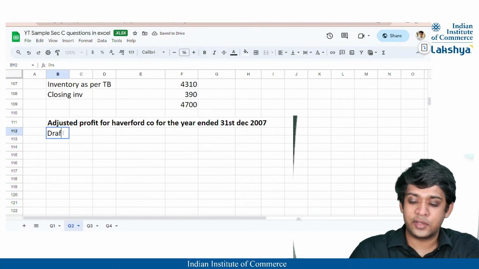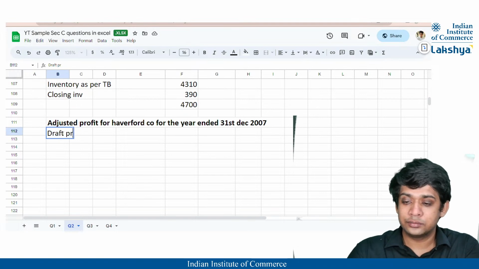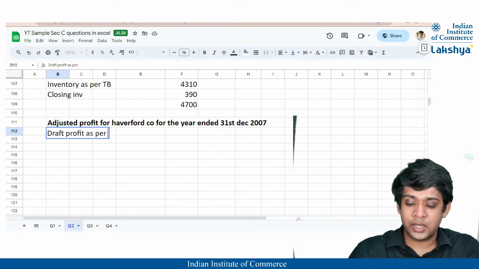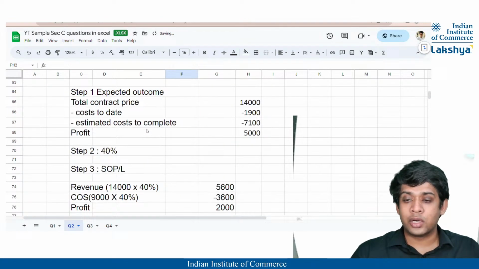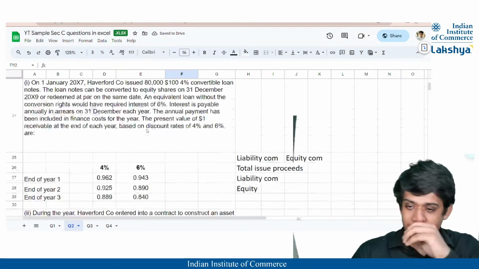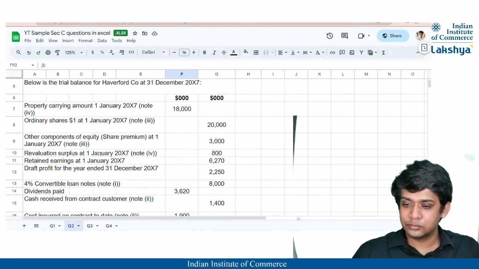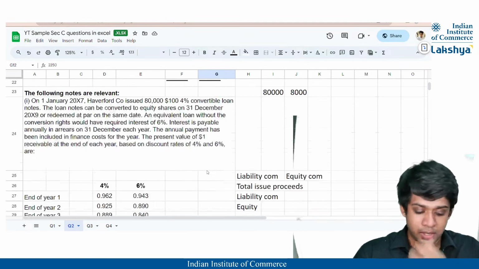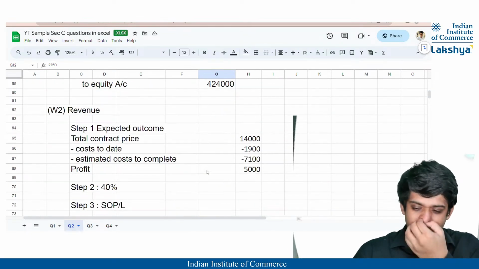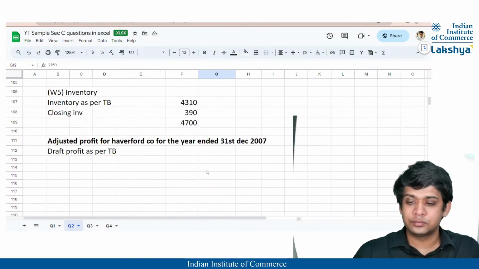Firstly, we'll take the draft profit as per trial balance and then we will make the adjustments to it. Okay. So what is the draft profit stated in the trial balance? Yeah, that is 2250. Correct? 2250 is the draft profit stated in the trial balance.